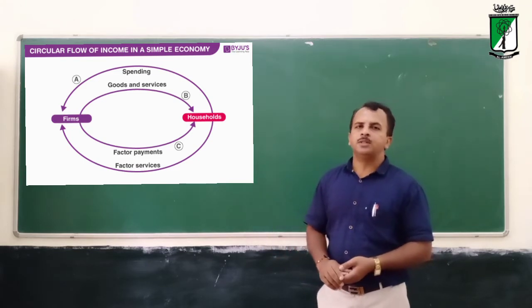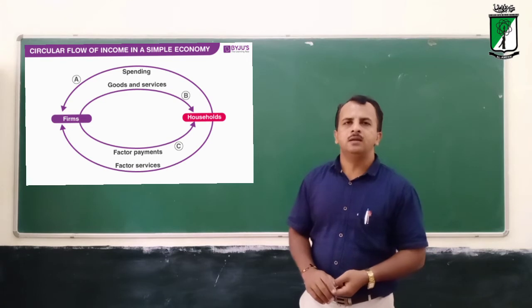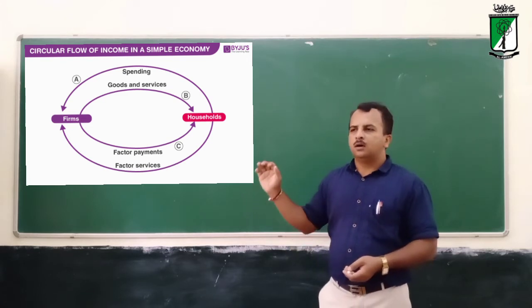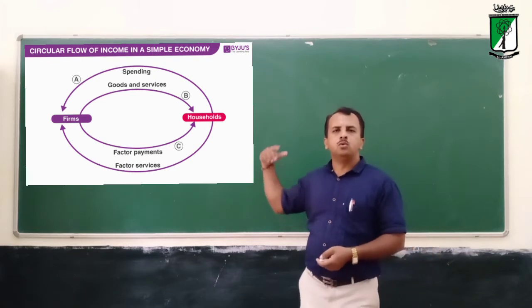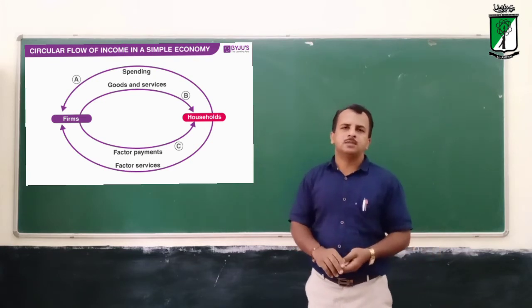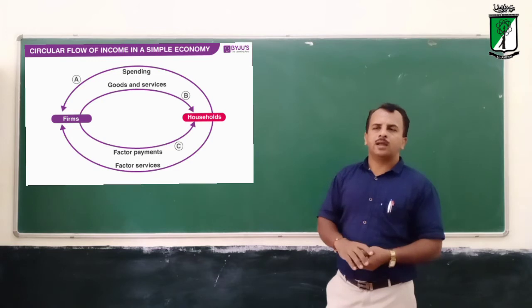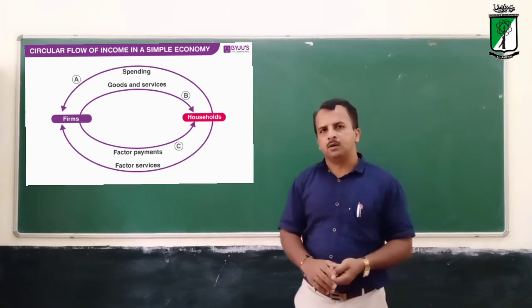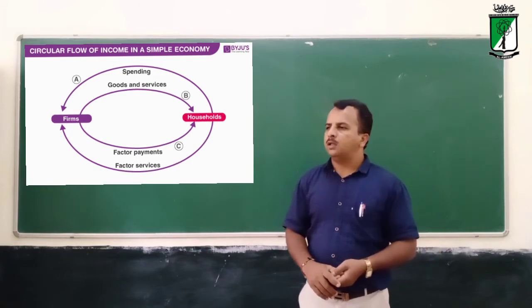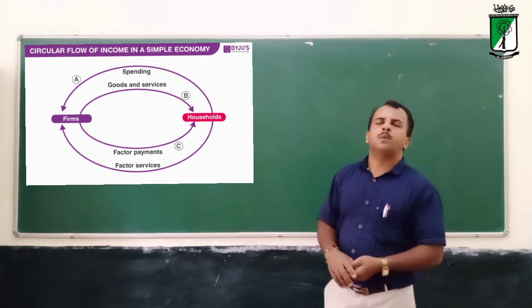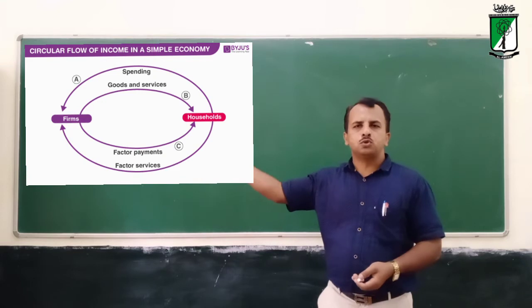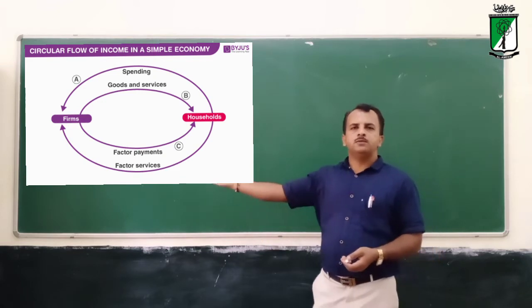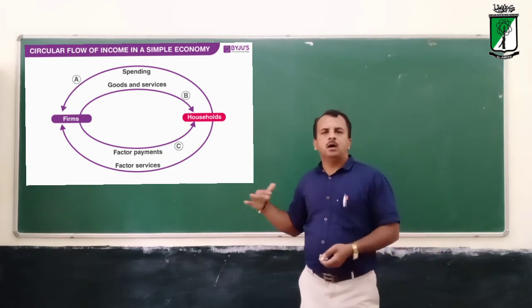The expenditure method talks about the expenses by the households, who are spending on the firms. Whereas in the product method, firms sell the output to the households.